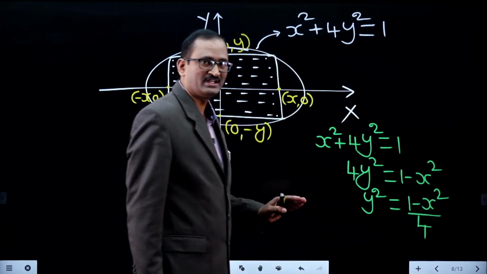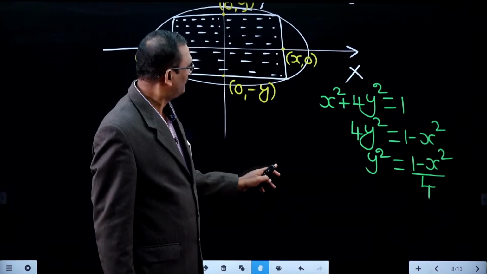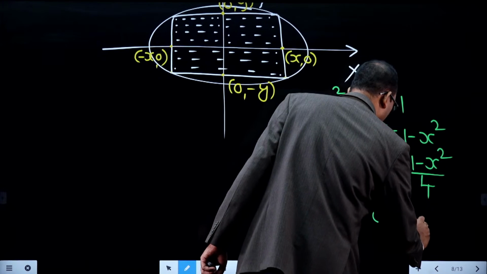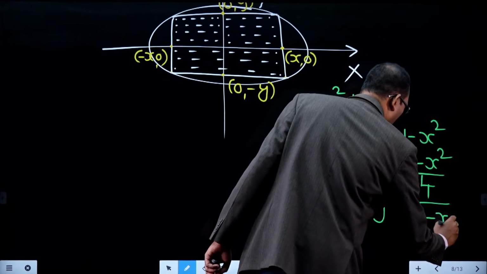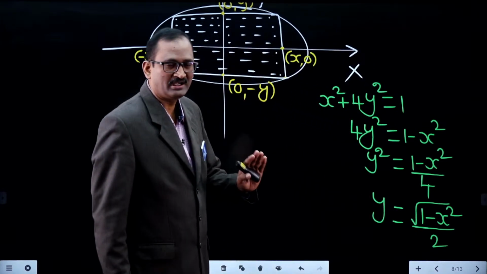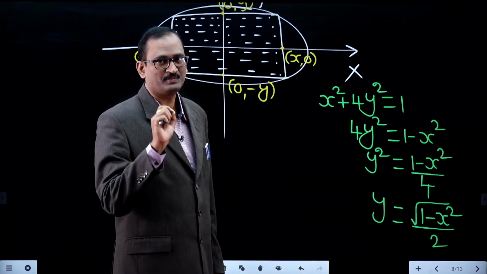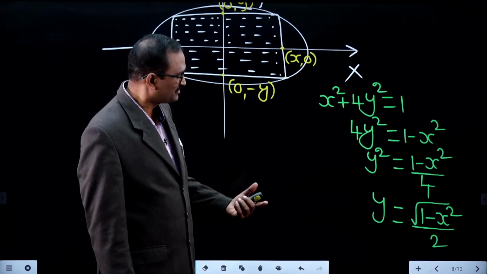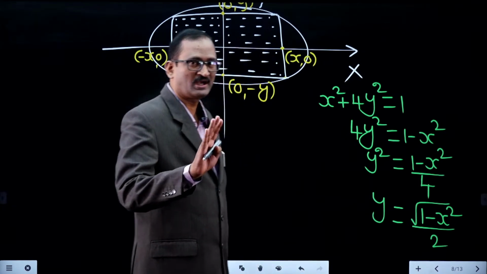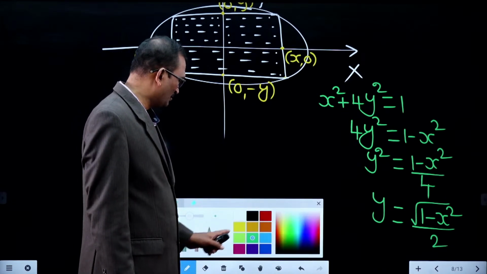From this, what is y value? Plus or minus square root of 1 minus x square by 4. Root 4 is 2. So, this is y value. But I did not take negative value. Why? Because the length is 2x, breadth is 2y. So, if breadth is 2y, the y is half of the breadth. Therefore, length and breadth cannot be negative. That's why I took it as positive.